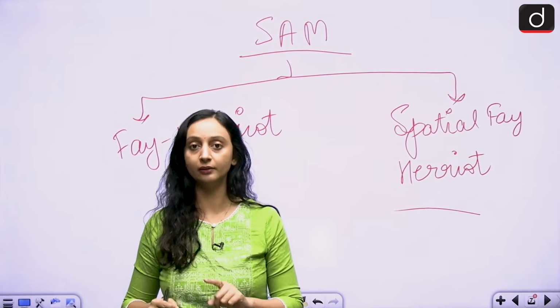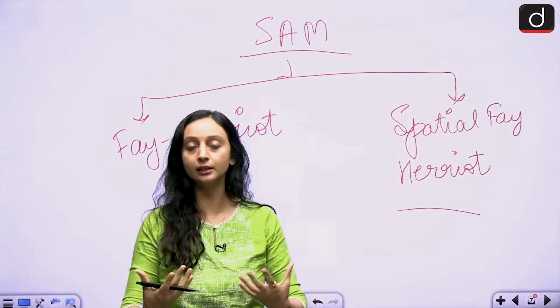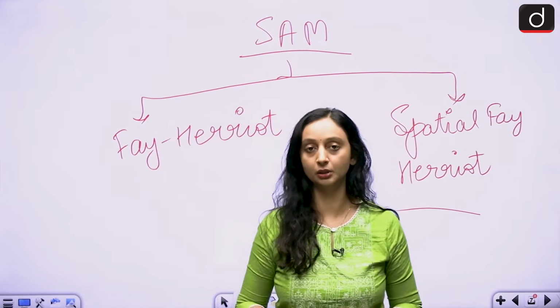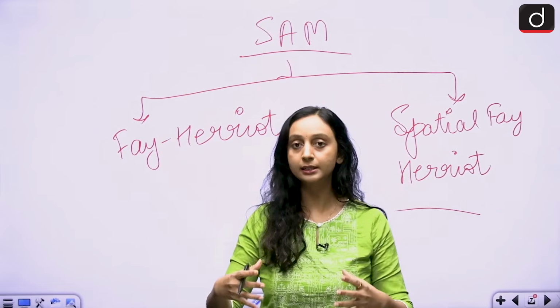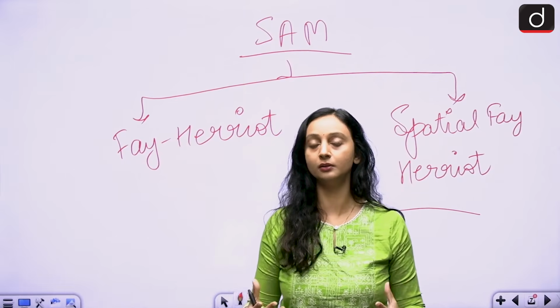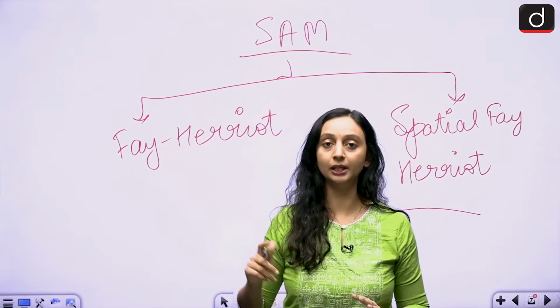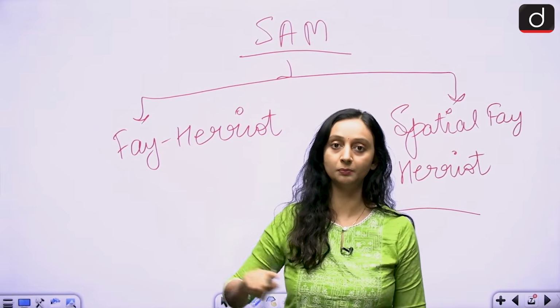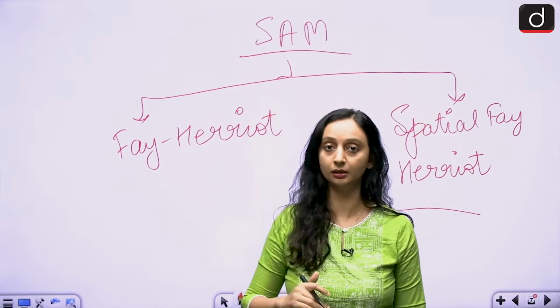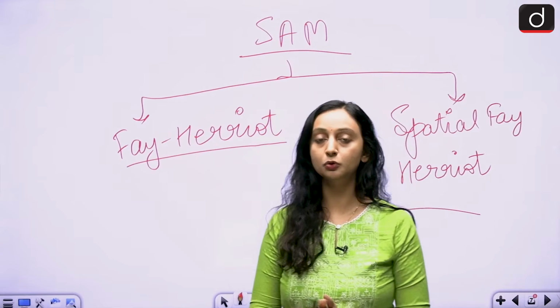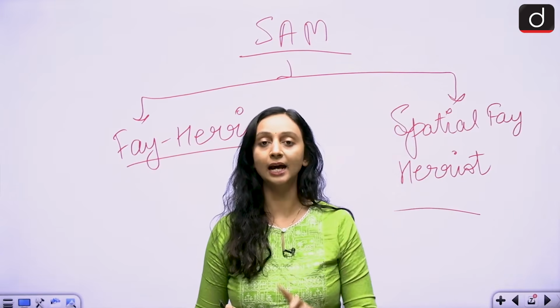We do not have that information. We need to derive that information. But in order to derive that information, we can make use of auxiliary information, relative information, and then we can reach one conclusion. We're making use of data from other schemes, making use of data from other surveys, and then we are reaching our conclusion. This is what happens in the small area estimation method. And in the Fay-Harriott model, you are making use of auxiliary data only of that district.